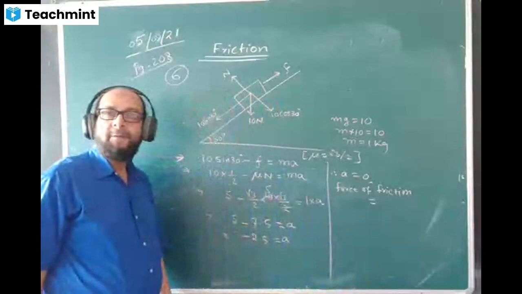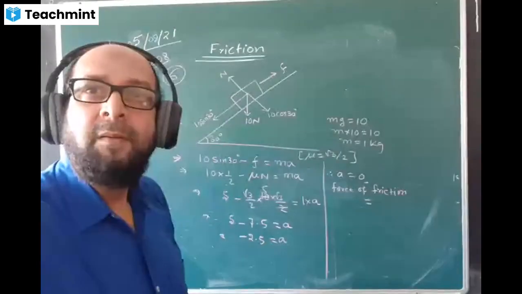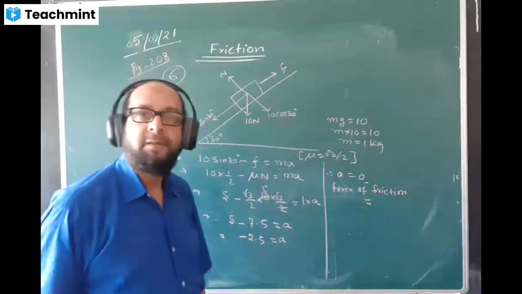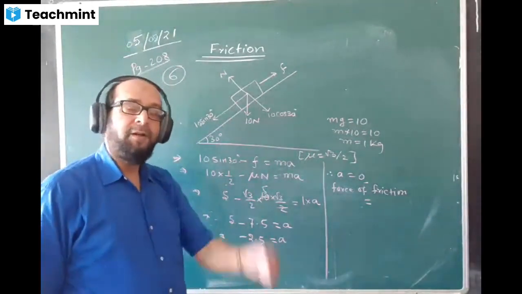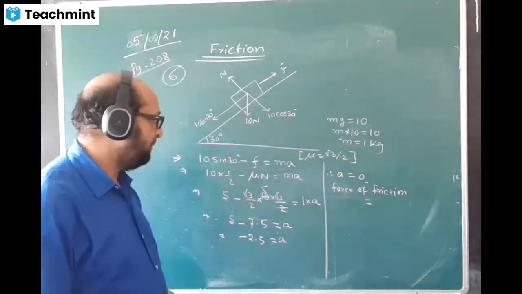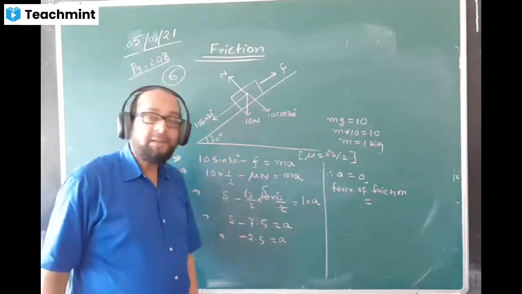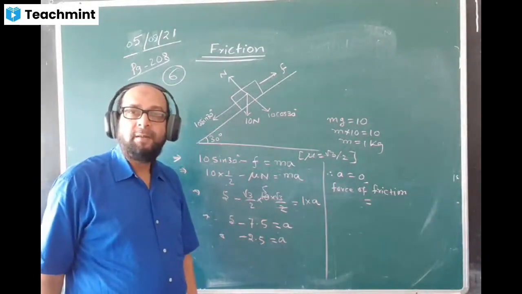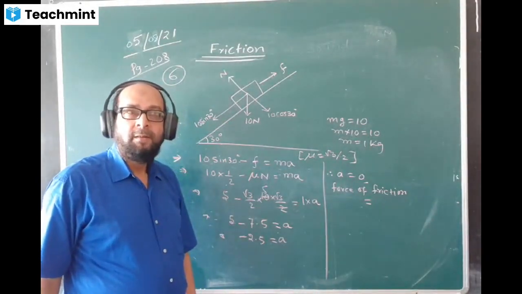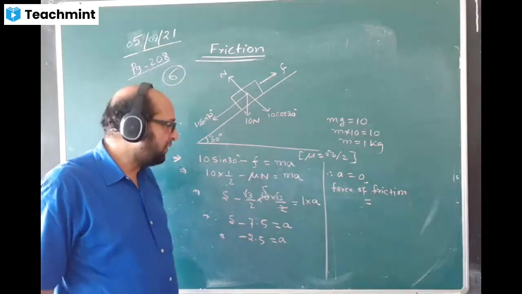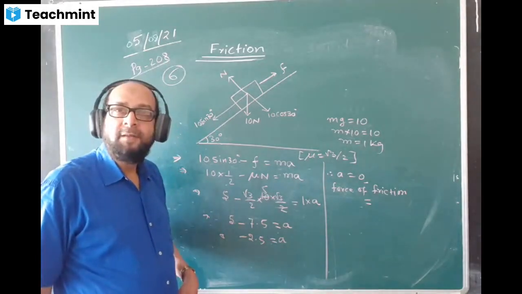How much? Tell. It's fluctuating, but stay here for a while. I'll let you know. So, how much is the force of friction here? Boys, tell me. How much is the force of friction? Say fast, please.